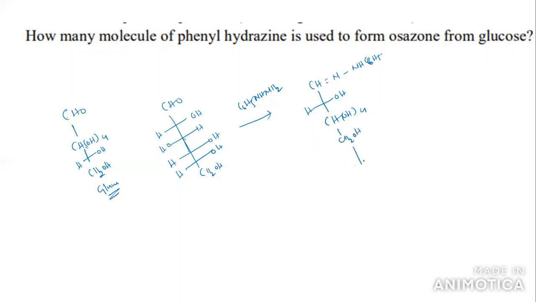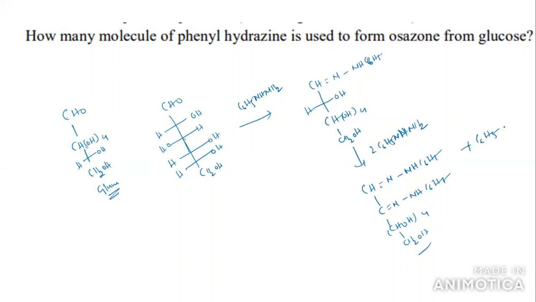Now, on treatment with 2 moles of C6H5NHNH2, you will get CH double bond N NH C6H5, which is already there. The second alcohol also forms a C double bond N NH C6H5, and we have CHOH taken 4 times and CH2OH, plus you will get C6H5NHNH2 plus NH3. Here 2 moles, here 1 mole.